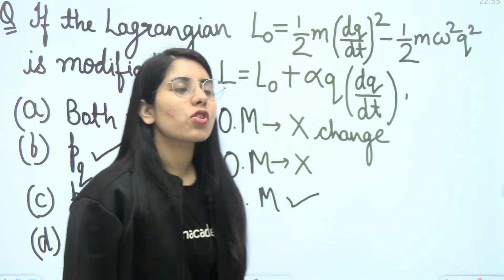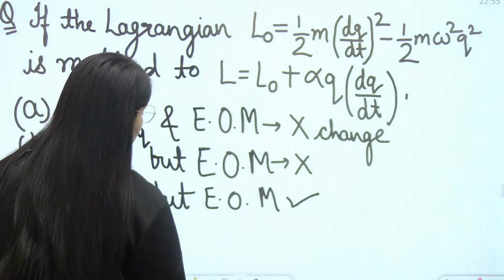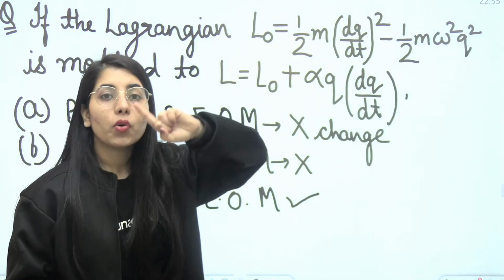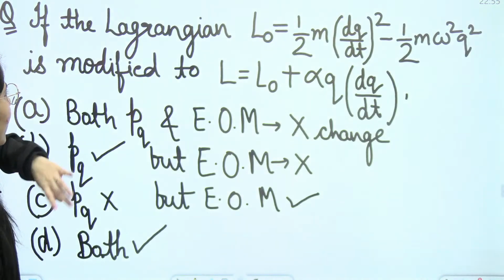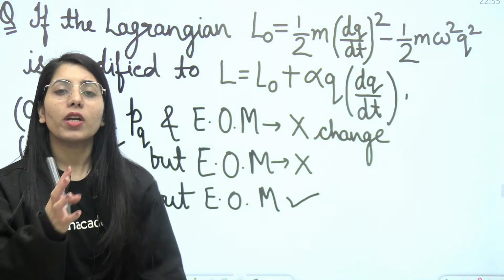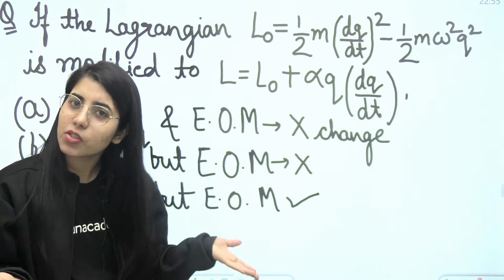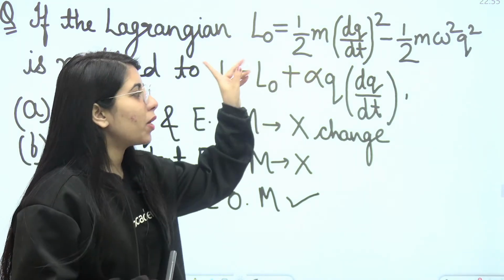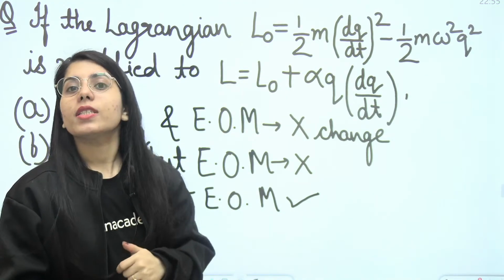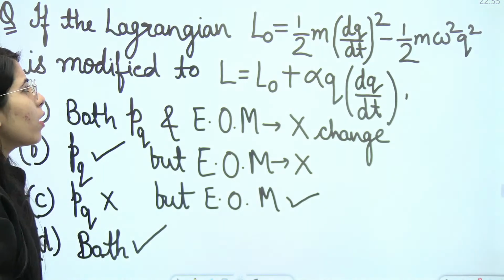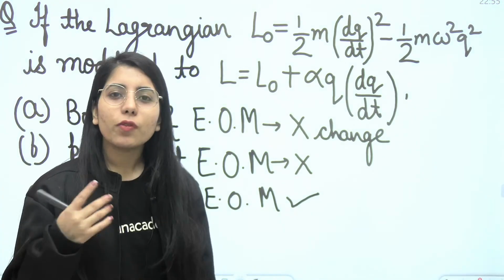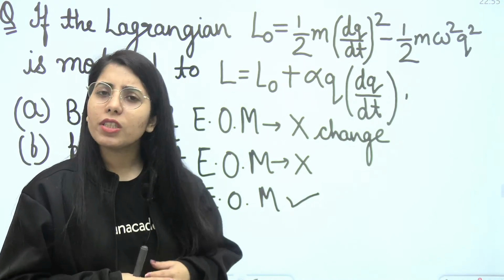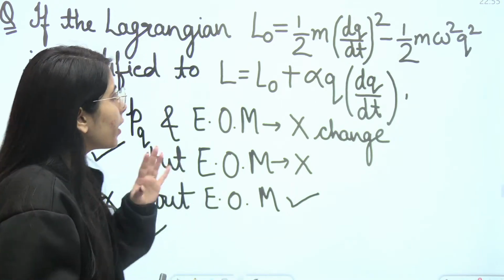So let's start the discussion, guys, so that after completing this one, we will be able to talk about the next one. Basically, here they have given us one Lagrangian. They denoted it with L0, and then they said, okay, we are going to modify this Lagrangian. We are going to add something in it. We are going to make some changes in it. That kind of modification is taking place. So after modification, this is the new Lagrangian we are going to have. Now what is going to happen? They are saying, okay, when we have modified the Lagrangian, what kind of changes will take place? Will the generalized momentum remain the same, or will the equation of motion remain the same? So we need to check that thing.